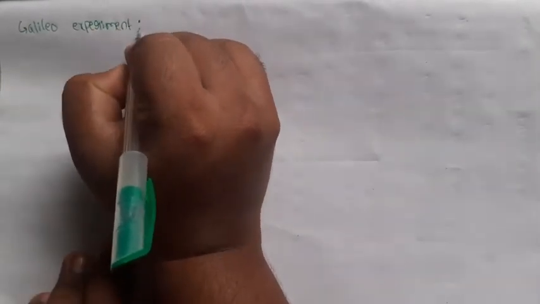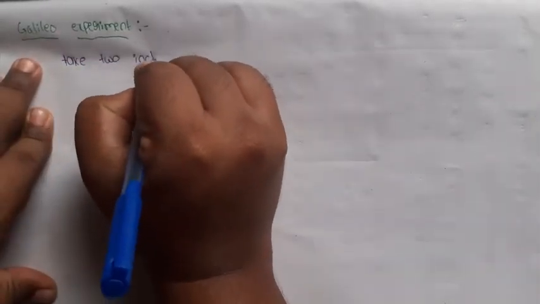Now, in this class, we are going to discuss about Galileo's experiment. Galileo means a scientist's name. The scientist Galileo performed one experiment based on force. What is that experiment? What did the scientist Galileo conclude from that experiment?